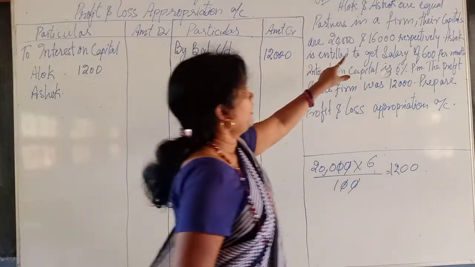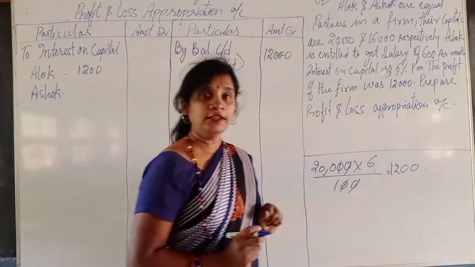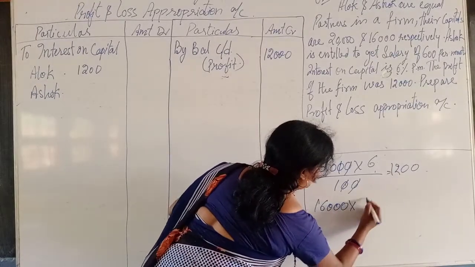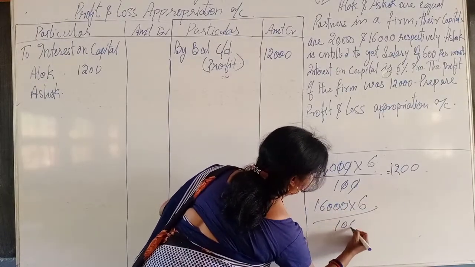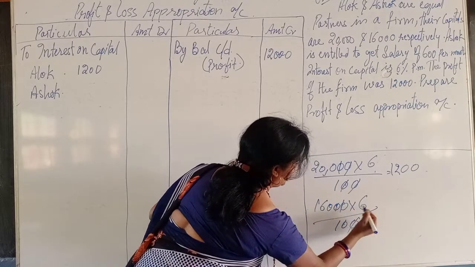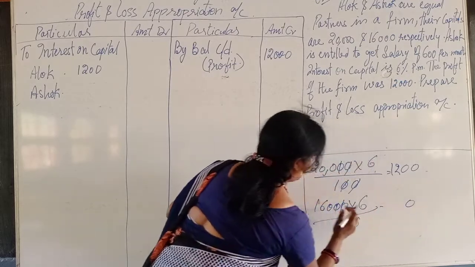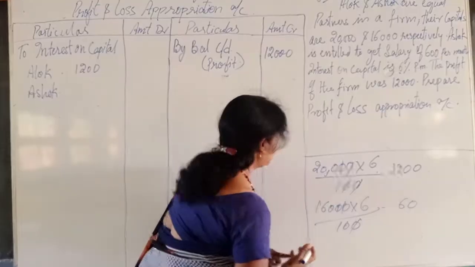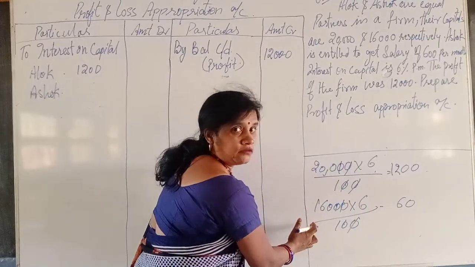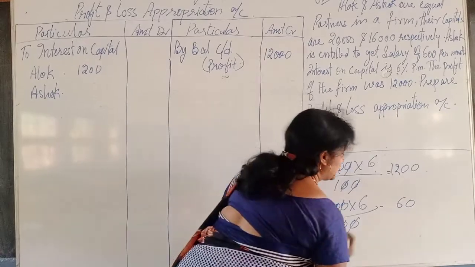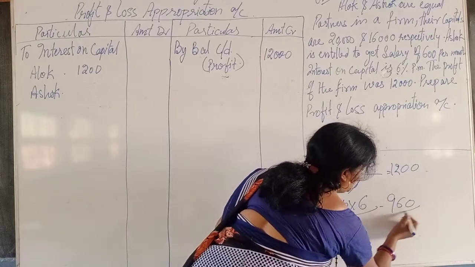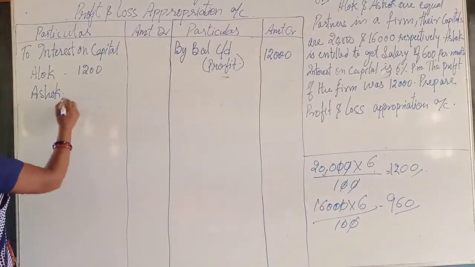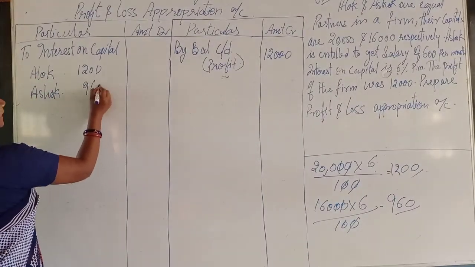And in the same way, on 16,000 we have to calculate the interest on capital. So 16,000 into 6 by 100. 6 zeros are 0. 6 sixes are 36, so write 6 and carry 3. 6 ones are 6 plus 3 is 9. It means interest on capital will be 960 for Ashok. So we will write 960 here.